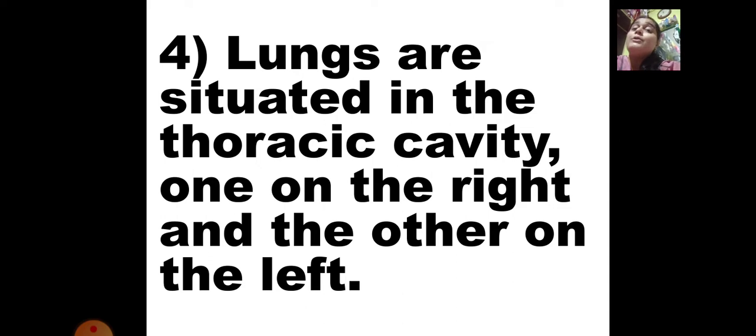Okay, we had learned about the cavities. We had learned about the cranial cavity, that is situated inside our brain. Then comes the thoracic, then the abdominal, and then the pelvic. We have learned about four cavities. So this is the second cavity, which is situated inside the chest, and that is known as the thoracic cavity, and the lungs are situated inside this cavity. We have two lungs, one on the right hand side and the other on the left hand side.